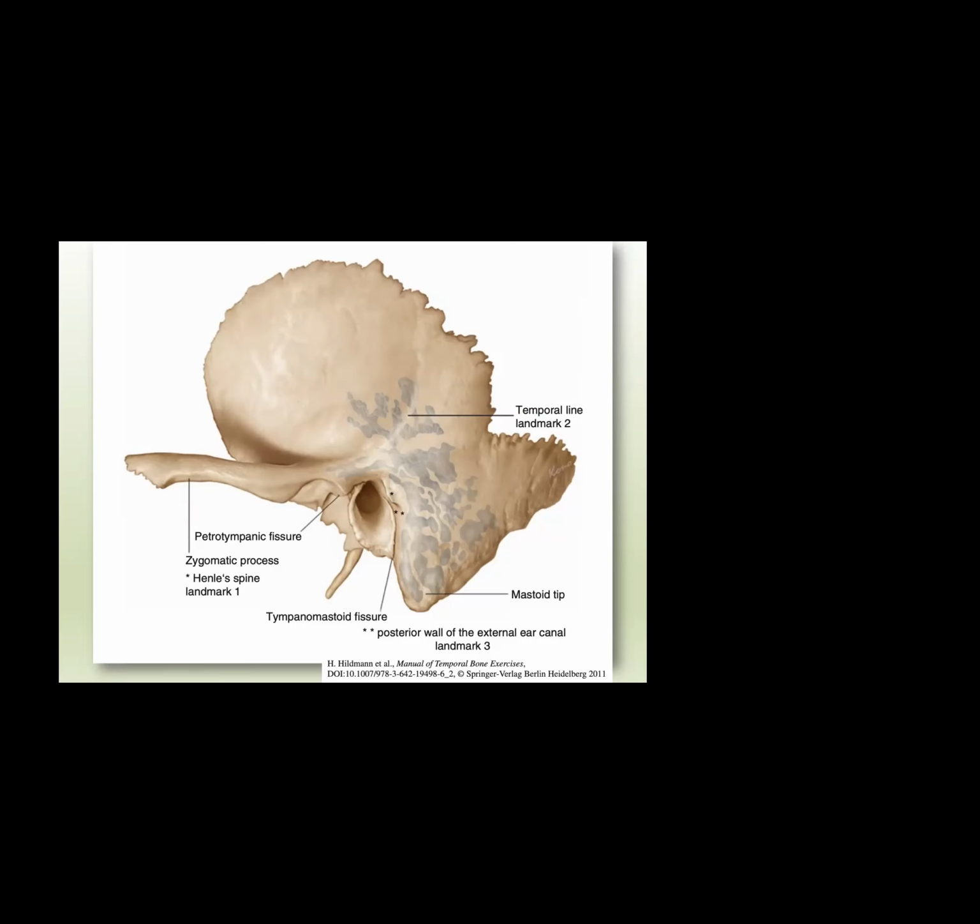It is also known as the suprameatal spine. When we put the incision, we are first going in search of the spine of Henle, because it shows us the entrance to the bony part of the EAC, external auditory canal. So the spine of Henle is a landmark which helps us.